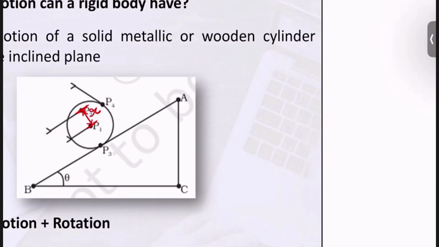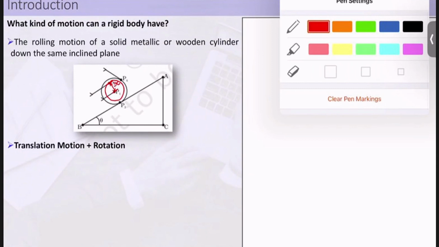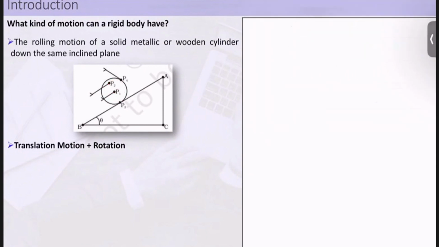But if you see clearly, this will keep on rotating. The distance will be the same, but it will keep on rotating. P1 will be at this location only. So if you see clearly, P1 will move in this direction only. But what will P2 do? P2 will move in some sort of spiral fashion like this. So I hope you can understand how the motion of P2 is happening.